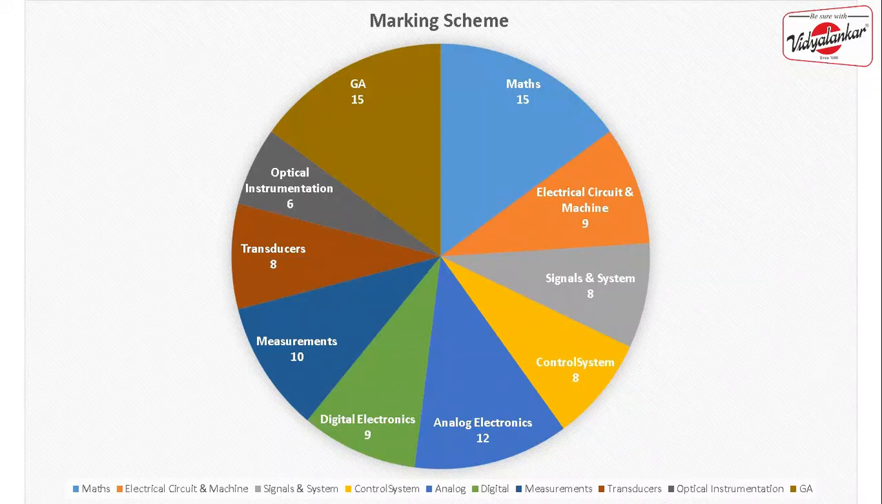So after completing control system and digital electronics, now you can move to the transducer, measurement, and analog electronics. Now transducer, optical instrumentation, and measurement, these three subjects will have a lot of variation. Sometimes only 2 or 3 questions are asked from measurement, or maybe optical instrumentation and transducer have huge weightage. So whenever you are studying these three core instrumentation subjects, you need to put a lot of time into studying optical instrumentation, transducer, and measurement.